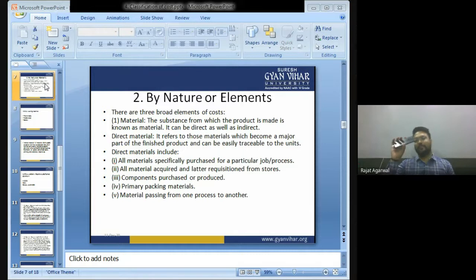Right now, I have a mobile phone only with me, so I always give you the example of a mobile phone. So let's take another example. Suppose we want to start manufacturing televisions. Now, children, for manufacturing televisions, you require raw material like plastic, glass for the screen, wires, and battery. All these things are required. This is material. Then we require some labor. The labor will do the production work.